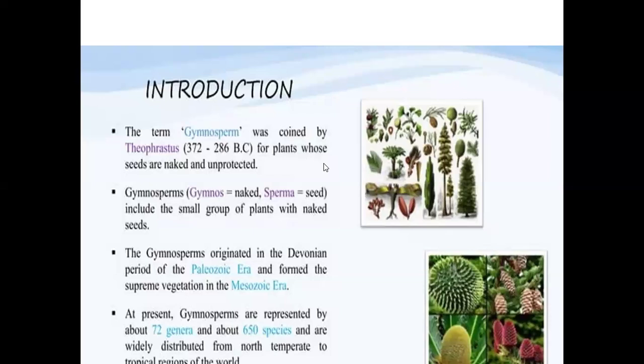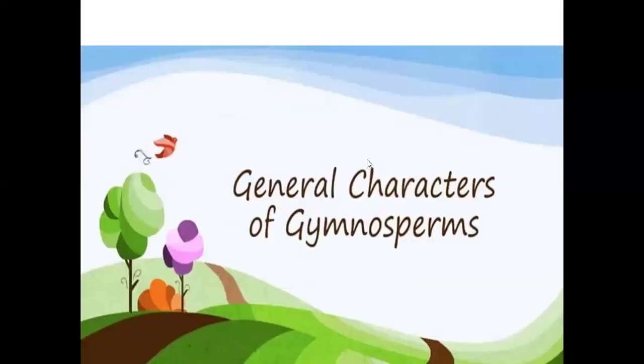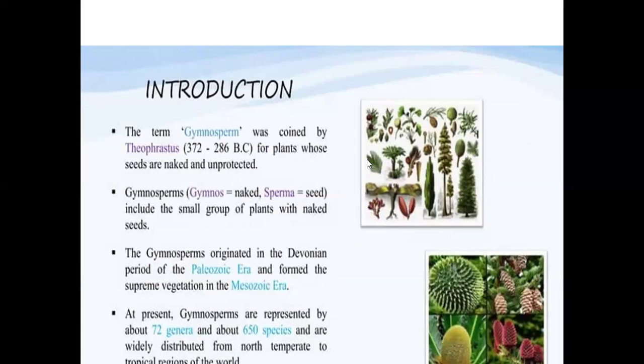Right. So let us start with gymnosperms here. General characters regarding the gymnosperms. Now, the term gymnosperm, we go for the history first. It was first coined by the scientist called Theophrastus, way back in the year 372 to 286 BC. He called this term gymnosperm for the plants which have seeds which are naked and unprotected.